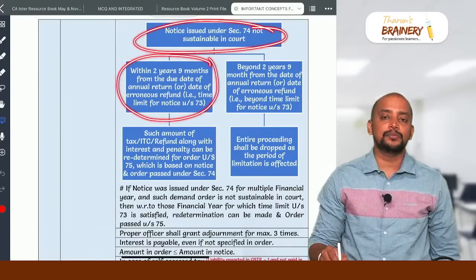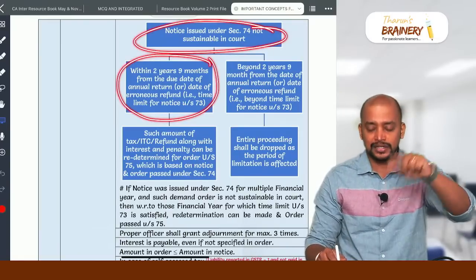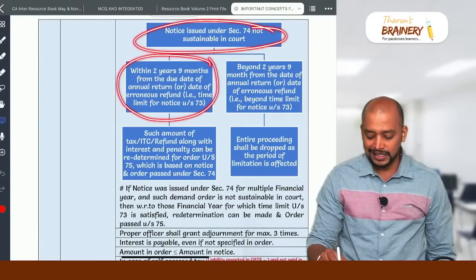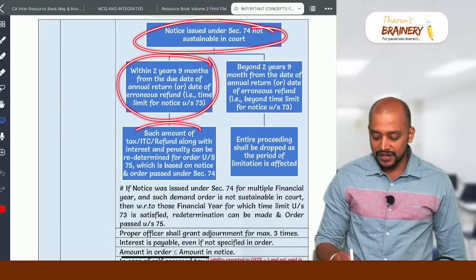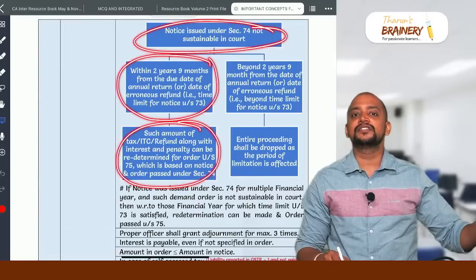Because what is the time limit for 73? 3 years minus 3 months means 2 years, 9 months from the due date of filing annual return or date of erroneous refund. That is the time limit for notice under 73. Yes. Then in that case, whatever is the amount that is there, that can be recovered because the notice is given within the time limit.